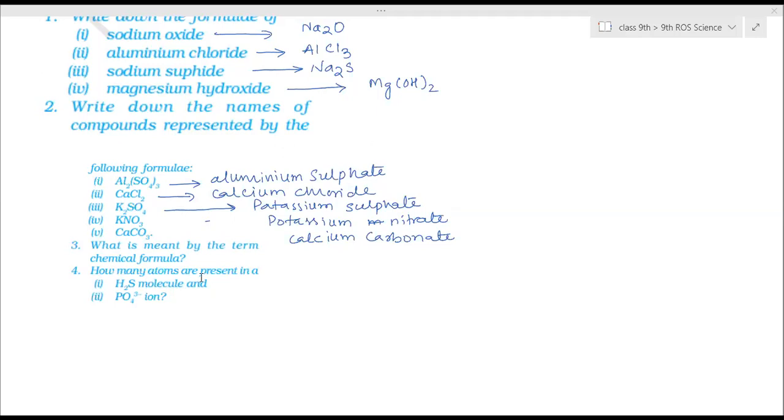Completed? Yes, ma'am. How many atoms are present in H2S molecule? 3. And this one, PO4 ion? 5. Right.